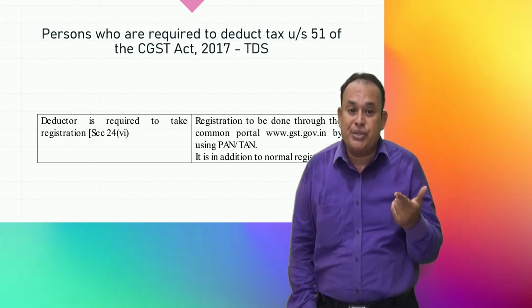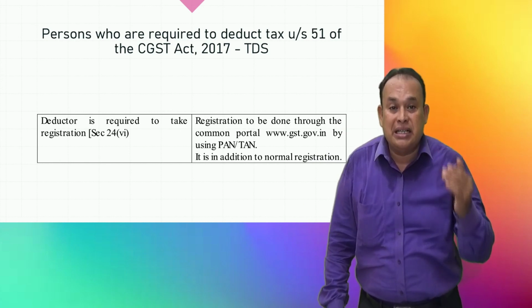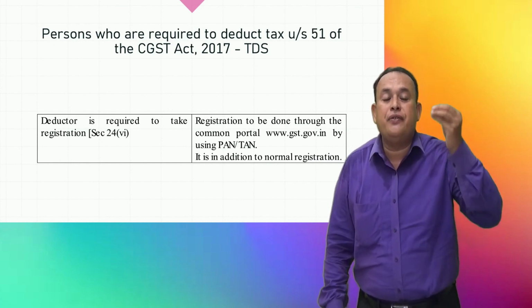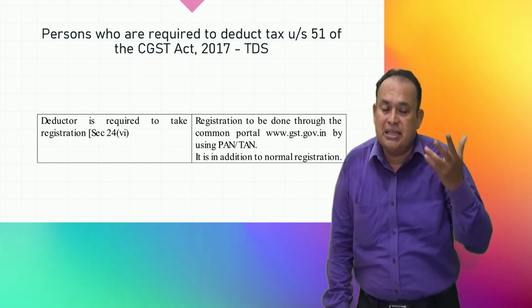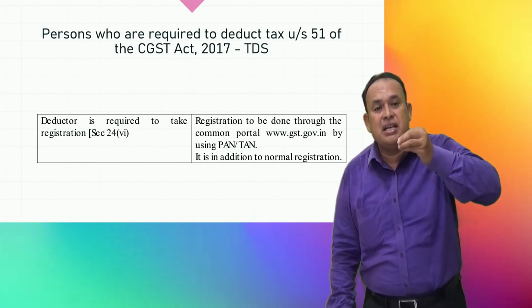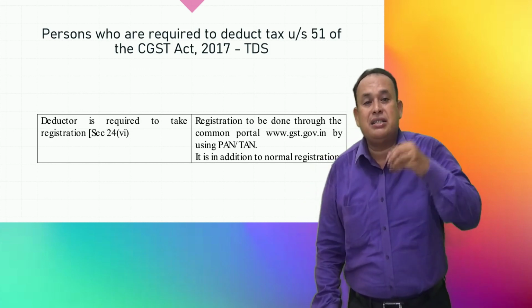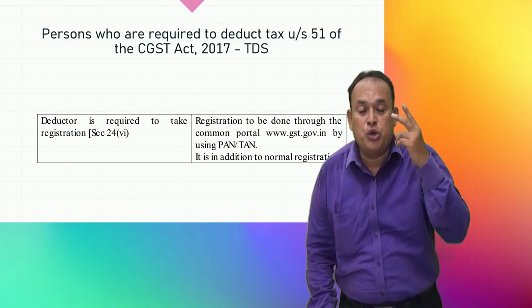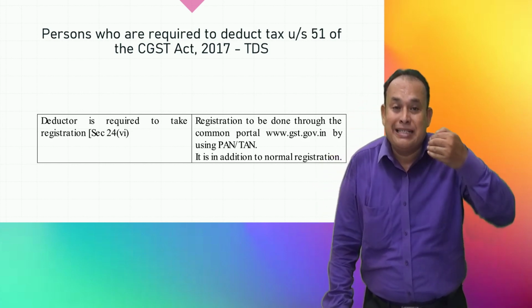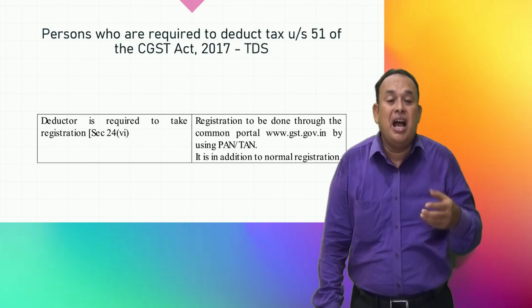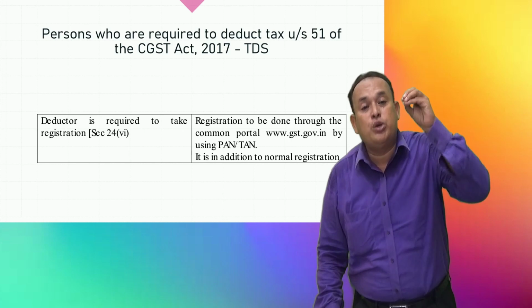supply of goods or services as per the contract value exceeds 2,50,000. Such a supply is a taxable supply. In that case, TDS of CGST 1%, SGST 1%, at the interest rate level TDS effectively 2%, needs to be deducted by the recipient of the goods or services, and whatever TDS amount is deducted should be paid to the department.